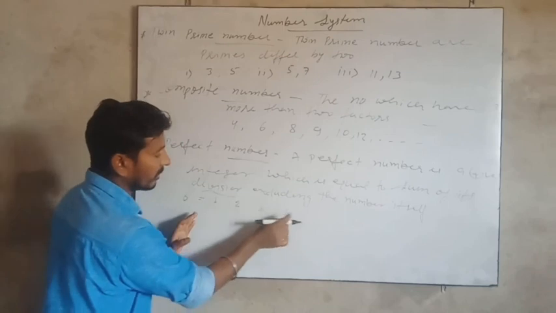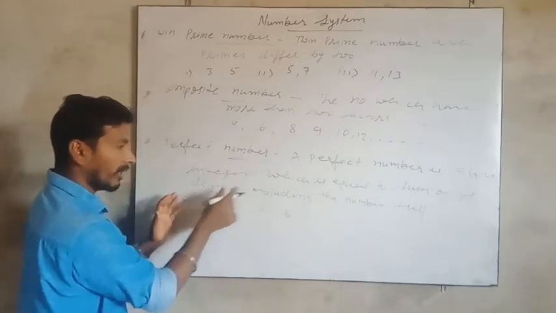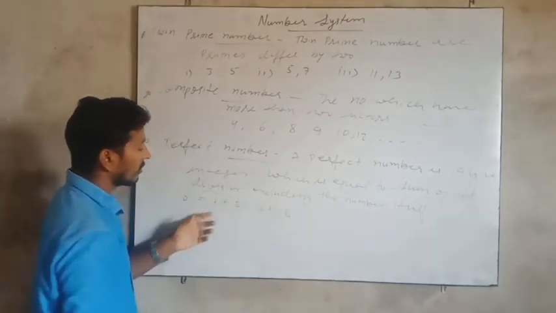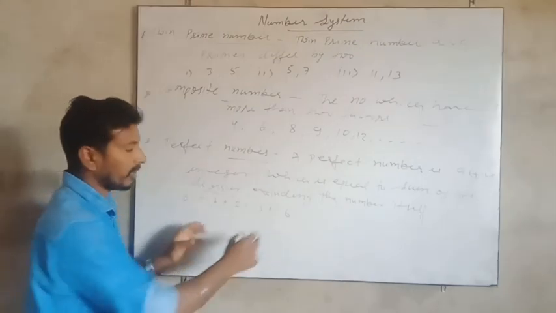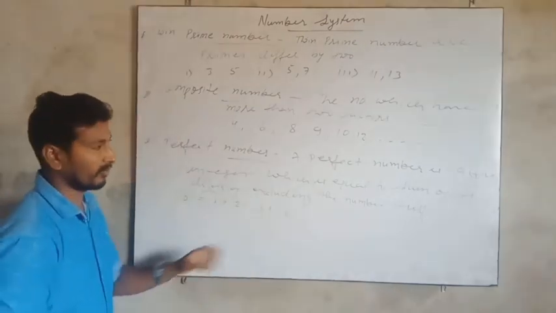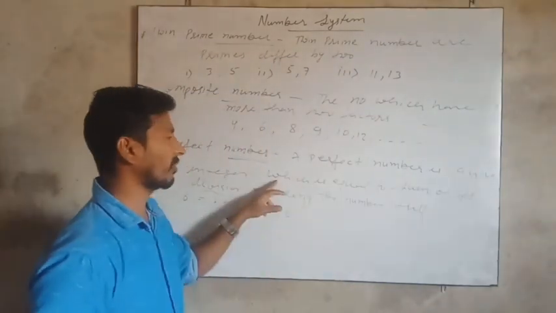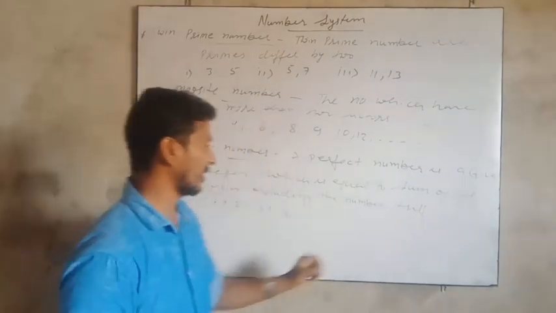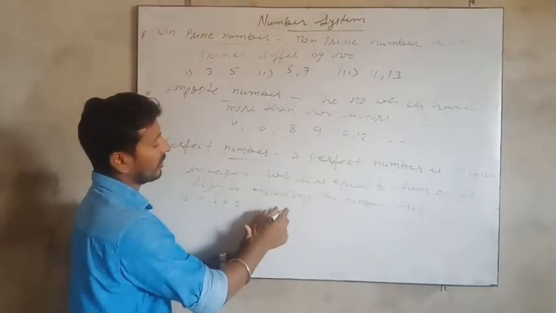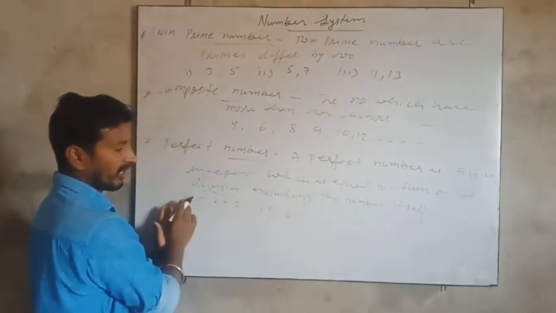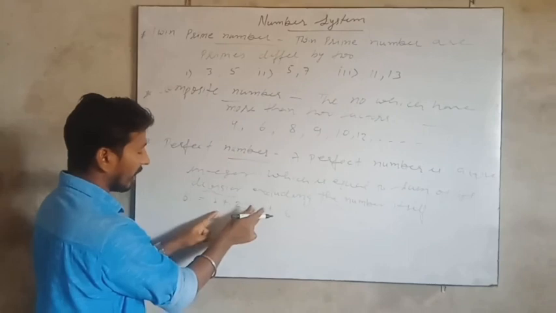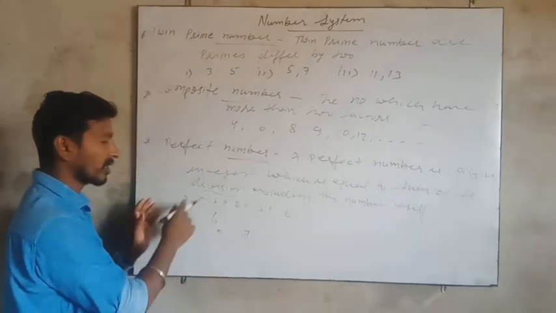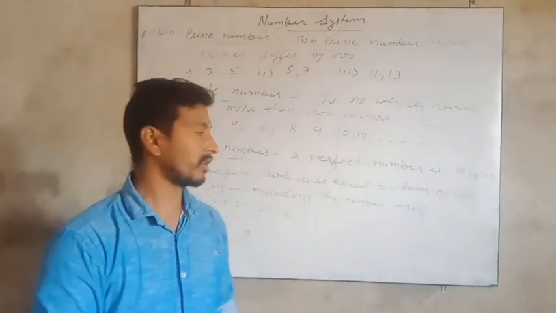These are all factors of 6, and the definition says the sum of these factors excluding the number itself. That means we eliminate the number which we have taken already, and when we add these numbers, we get 6, which is equal to the original number. So such kind of numbers are called perfect numbers.